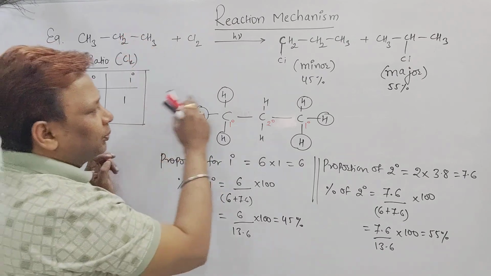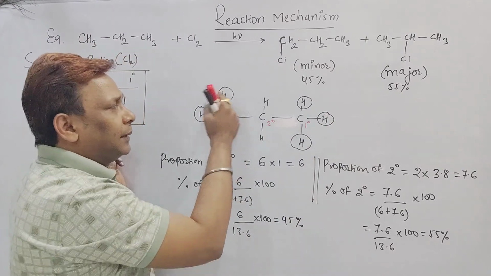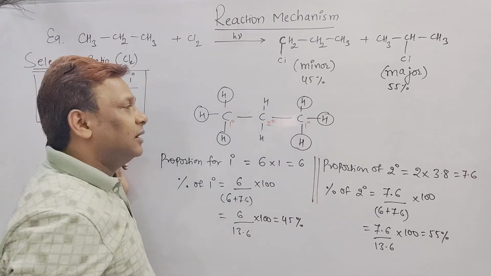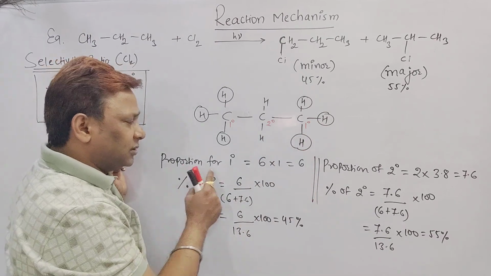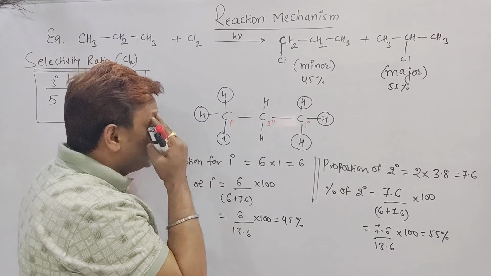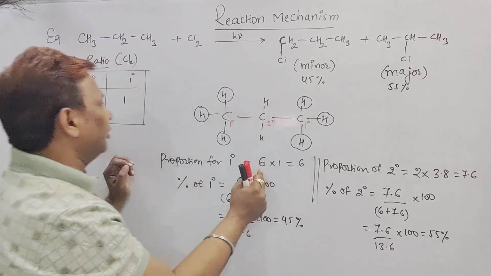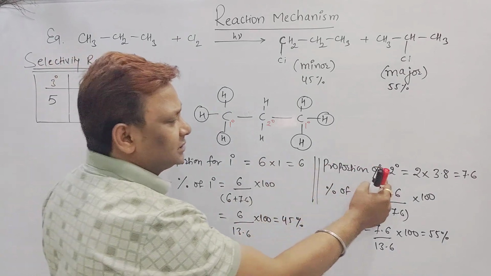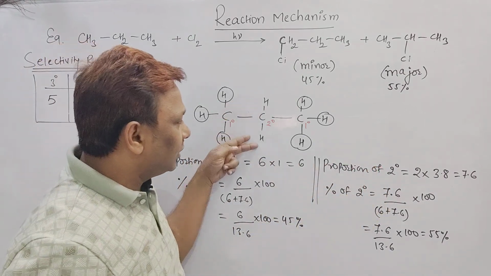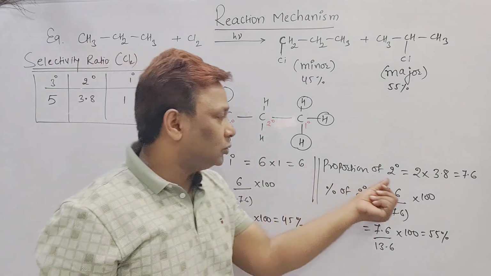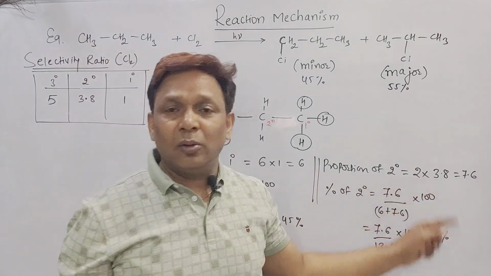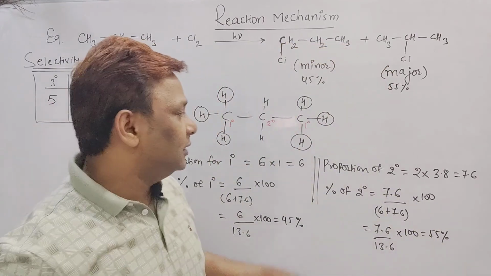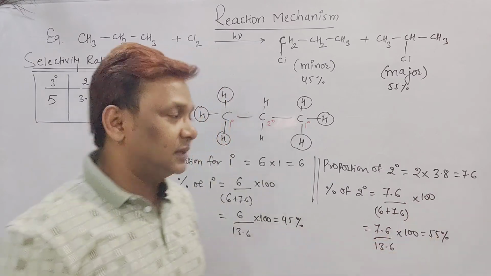See, in this propane, find out first how many primary hydrogens are there. We are having 3 plus 3, 6 primary hydrogens. So proportion for primary hydrogen: how many primary hydrogens? 6. Value for primary hydrogen is 1. So I got 6. Proportion for secondary hydrogen: how many secondary hydrogens are we having? Only 2. So 2 into, what is the value for secondary hydrogen replacing with the chlorine? 3.8. So 2 into 3.8 becomes 7.6.